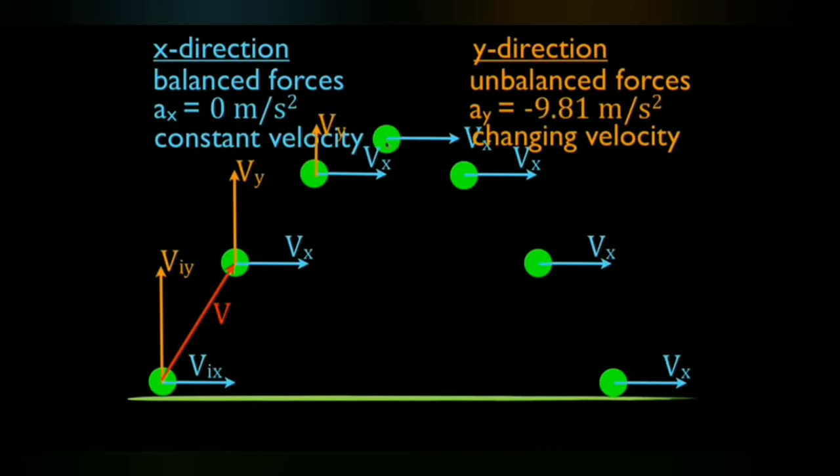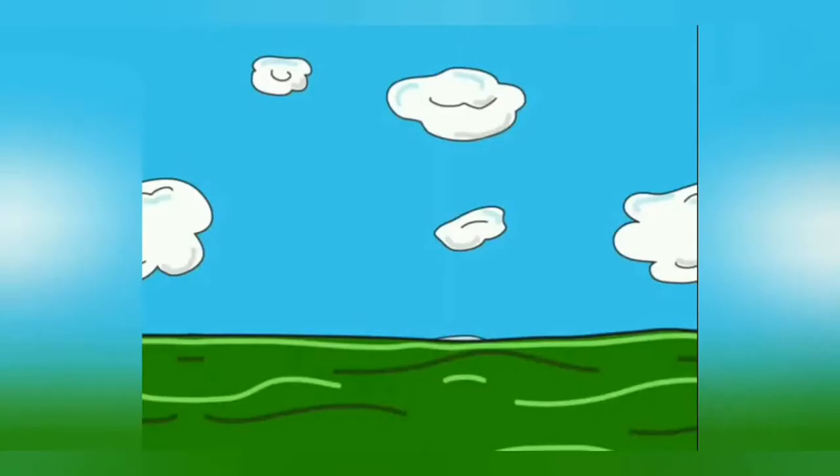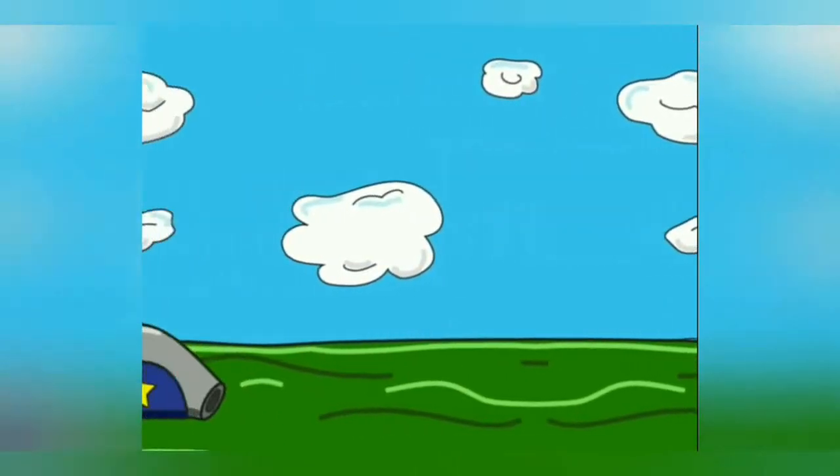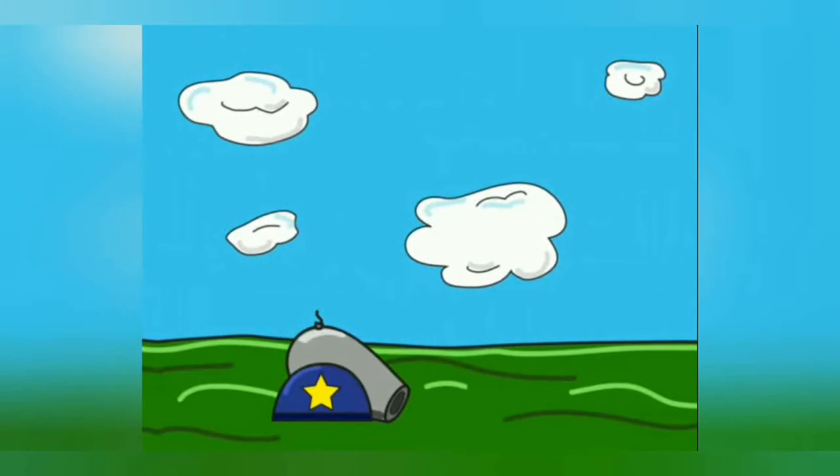At the maximum height, the vertical component of velocity will become 0. And when it comes down, the vertical component of velocity again starts increasing. And at the instant when it strikes the ground, the vertical component of velocity is maximum. This is a small depiction of the projectile motion.